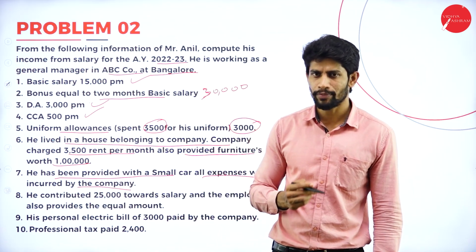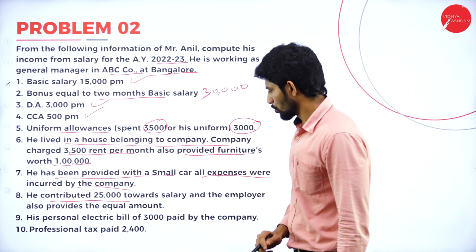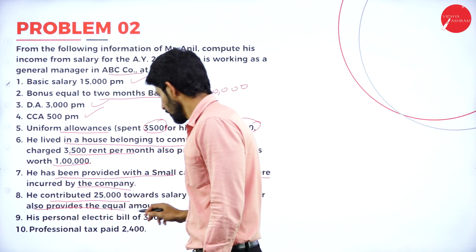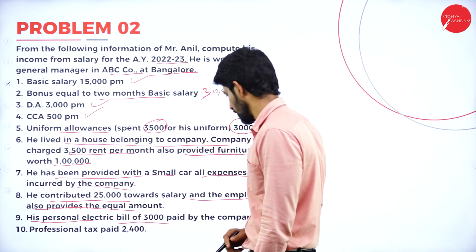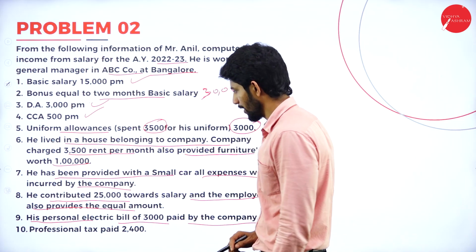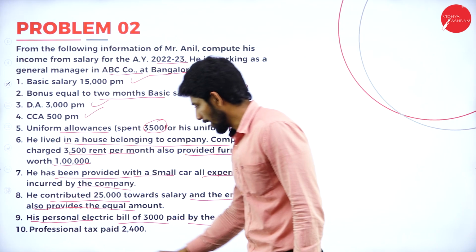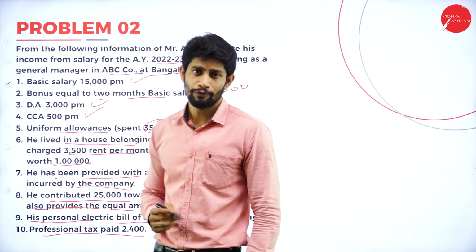I have already explained about small car and big car. He contributed 25,000 towards RPF, and the employer also contributes an equal amount. His personal electricity bill of rupees 3,000 was paid by the company, which is a perquisite. And professional tax paid was rupees 2,400.